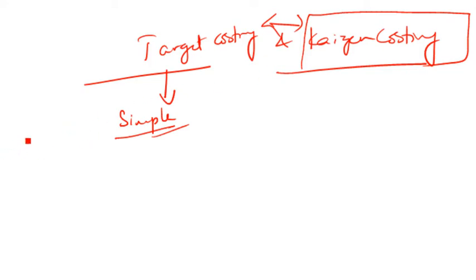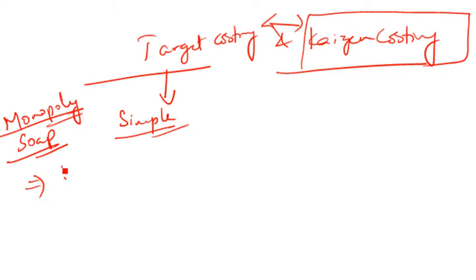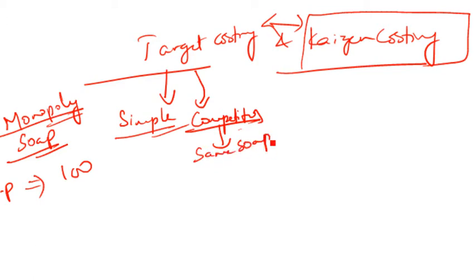Very simple. I'm running a business. Let's say I'm selling a soap. Let's say I have a monopoly right now, and I hope you know what a monopoly is. I'm selling the soap at 100 rupees. So the selling price is how much? 100. Now all of a sudden I get a competitor, and this person tries to sell the same soap, same quality, same utility, at 80. Now what can he ultimately do? Either you reduce your selling price from 100 to 80 in order to survive in the market, I mean to say, in order to maintain your existing share in the market, or slowly your share will get reduced and slowly you'll be thrown out of the market.